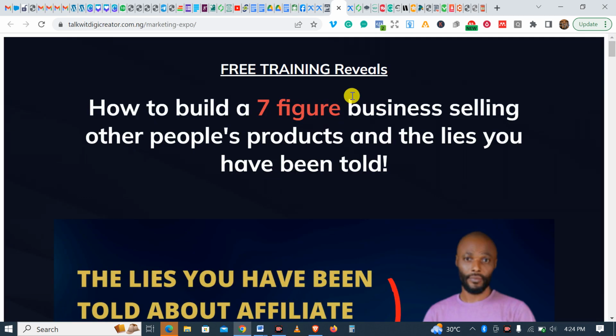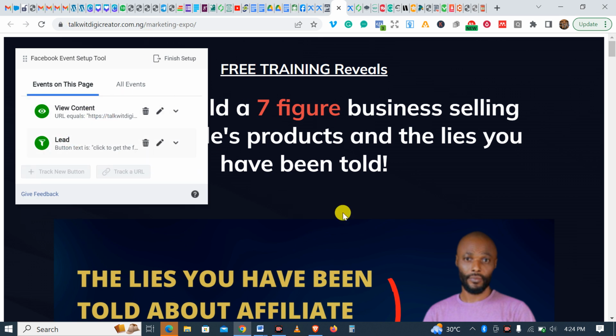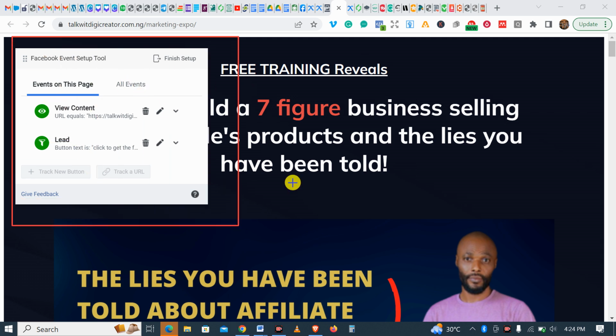Once you click on open website, you now prioritize the events you want here. Something will open up right here. Okay, it has opened. Then you can optimize the events you want. So remember, when you are optimizing the event you want, remember the campaign objective that works for that conversion. It is very important that you remember the campaign objective that works for this. Like here now, I've done view content and also lead. Those are the two that I need.